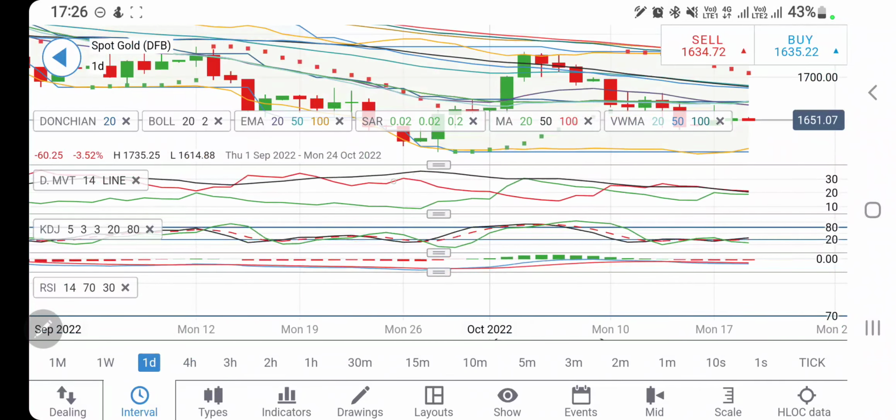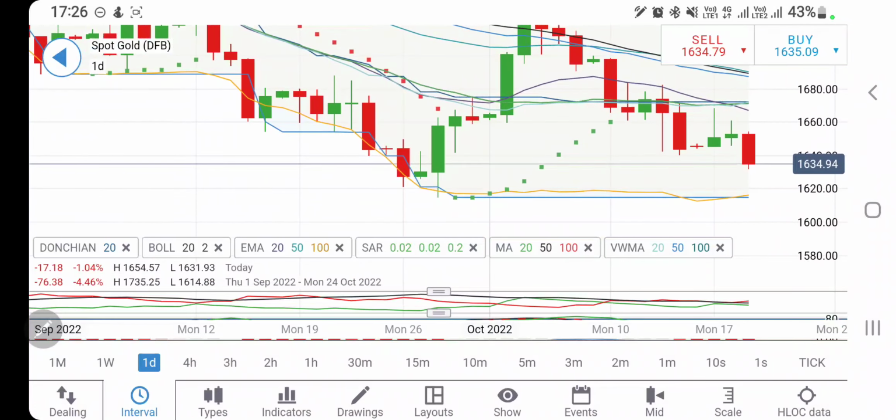RSI at bottom. And if you look at the daily charts too, after a bit of consolidation, lower highs, higher lows, it has given a breakout. Possibly a series of red candles can be expected. This is the first red candle. You can expect another red candle tomorrow, and the day after tomorrow. It is looking forward to possibly the lower level.